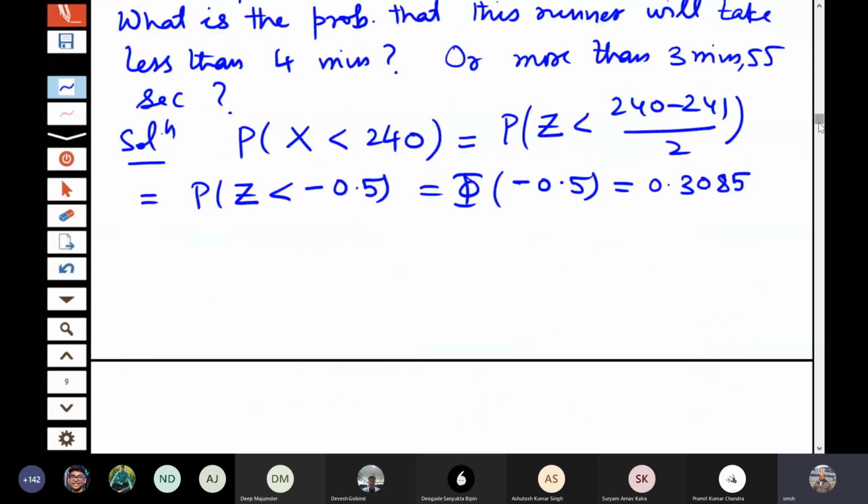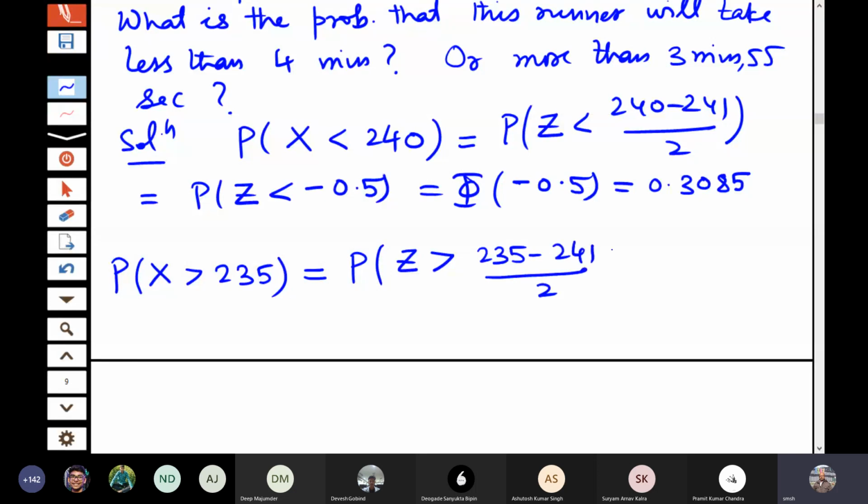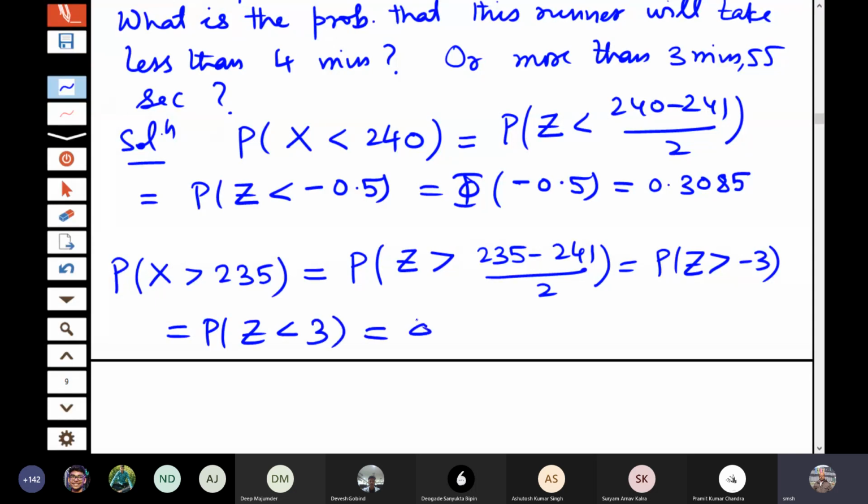Similarly, let us look at the second part. What is the probability that he will take more than 3 minutes 55 seconds? 3 minutes 55 seconds becomes 235 seconds. Now if we convert to Z, this becomes Z greater than (235 minus 241) by 2, that is probability Z greater than minus 3, which is the same as probability Z less than 3, that is phi of 3.